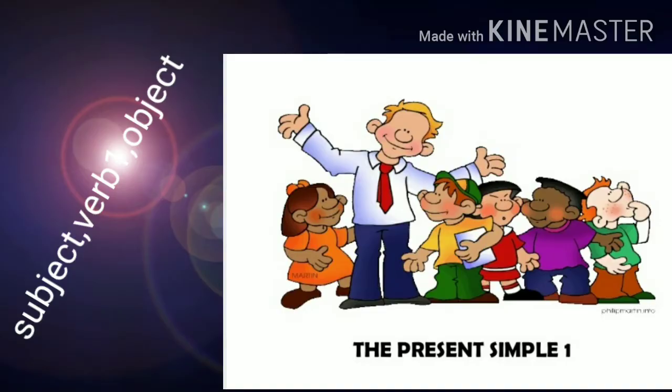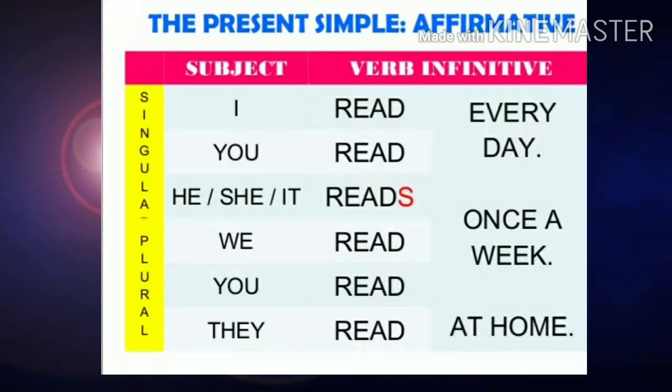Let's study the simple present tense in detail. Do you remember the structure of the sentence? That is subject, verb 1 plus object. That is the structure of simple present tense. You have studied verb forms, in that, the first verb form. Examples are given here.